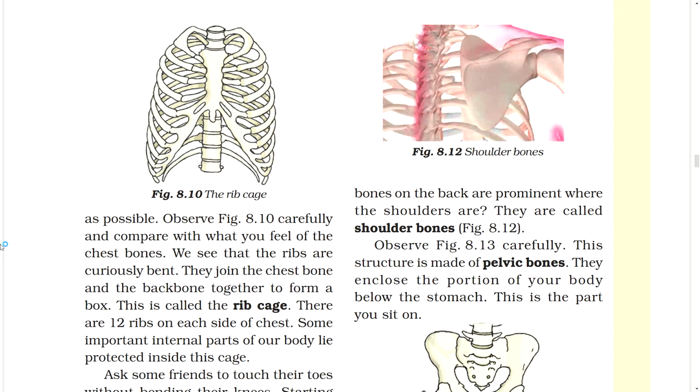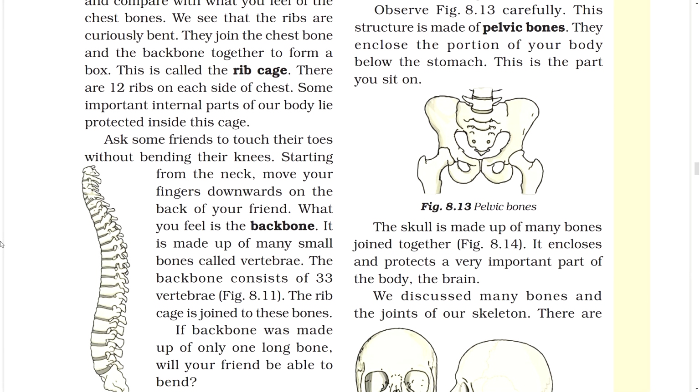Figure. Observe the figure carefully. This structure is made of pelvic bones. They enclose the portion of your body below the stomach. This is the part you sit on. Figure: pelvic bones. The skull is made up of many bones joined together. Figure. It encloses and protects a very important part of the body, the brain.